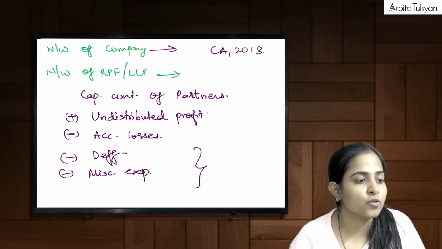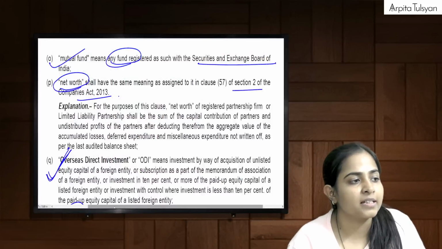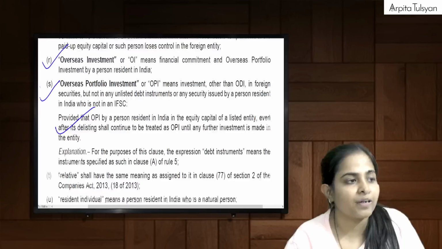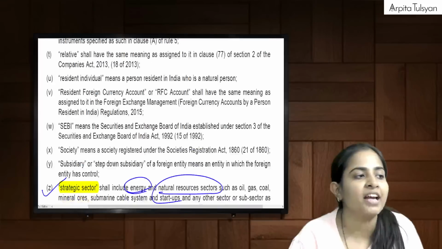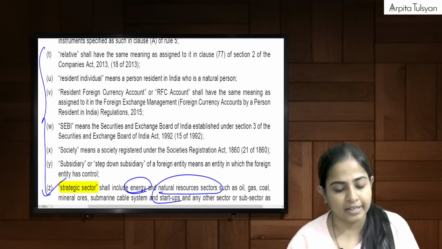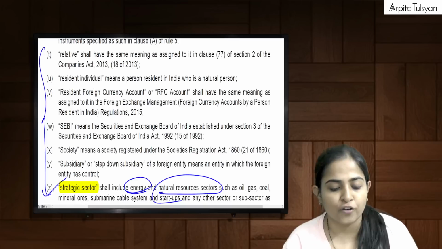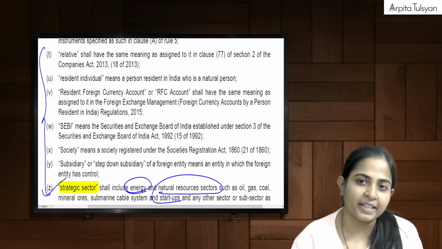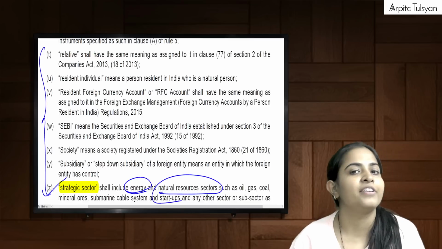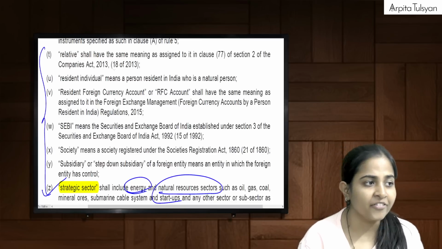Okay. So here it is. Net worth definition is done. ODI we have already completed. Overseas investment we have already completed. OPI we have already completed. Now small definitions coming up here. Now first of all, definition of relative, they say go and take it from the Companies Act. So section 2 clause 77 was the place where we studied the definition of the term relative.